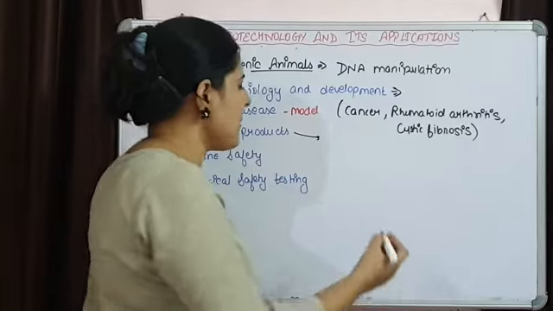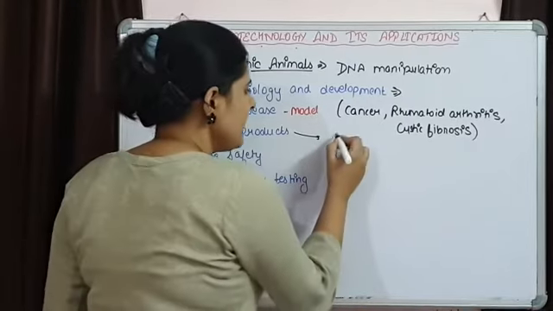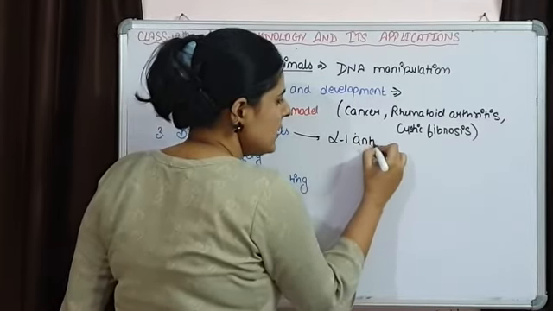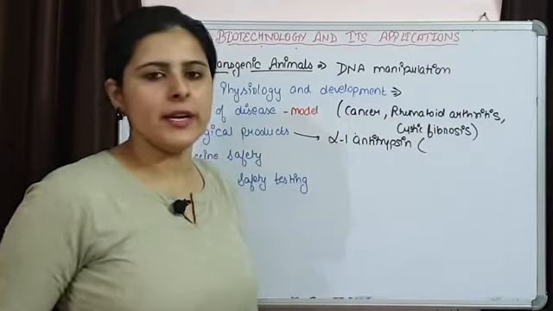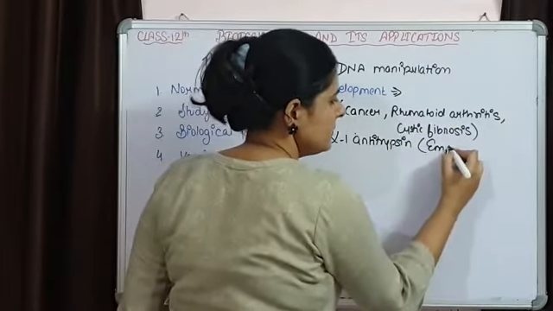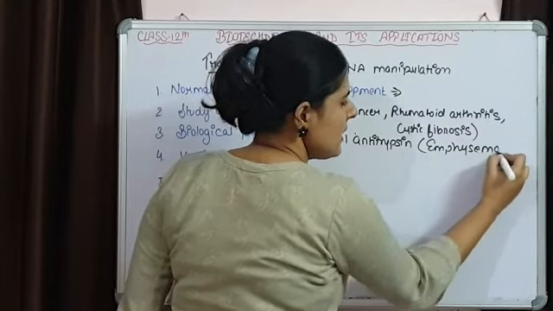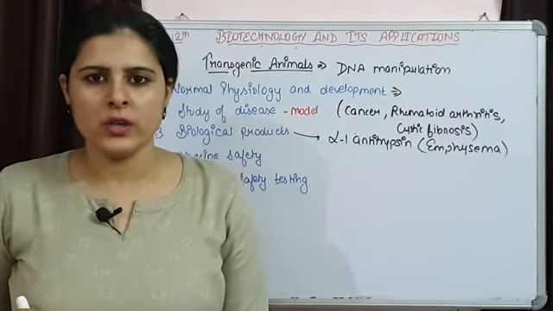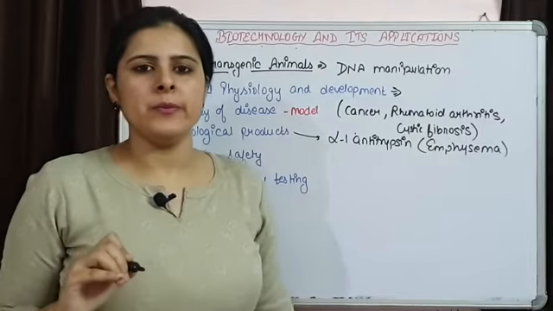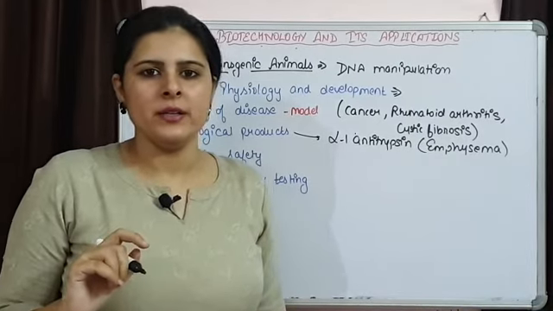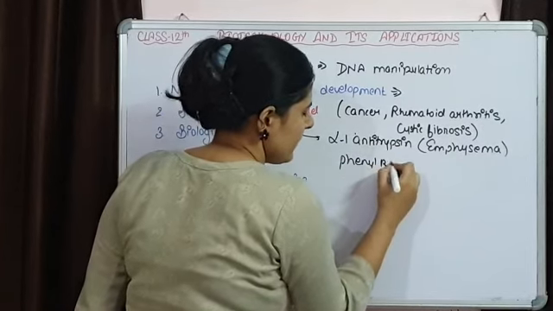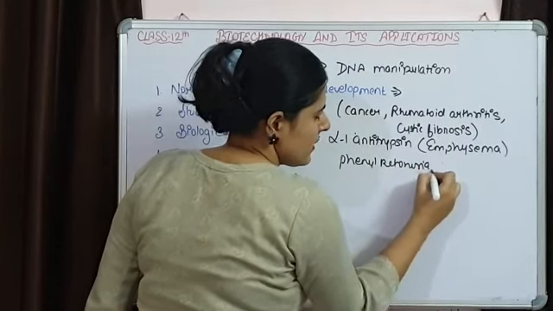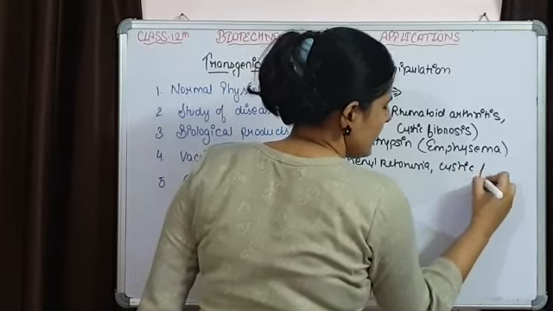Some of the examples are, we are producing alpha-1 antitrypsin, which is responsible for the treatment of emphysema, that is a respiratory disorder. There are certain attempts that have been made to treat phenylketonuria, cystic fibrosis also.